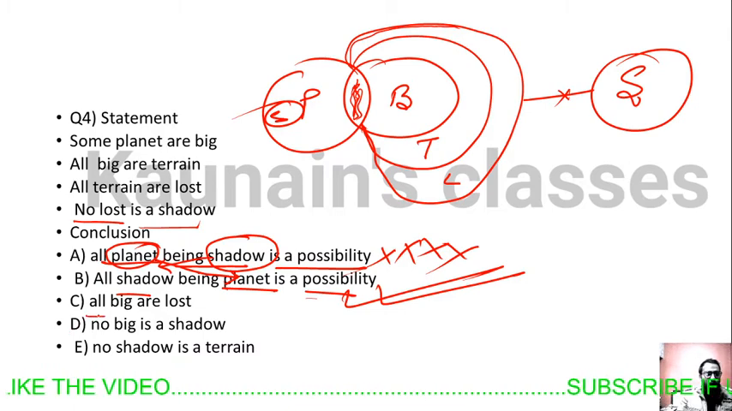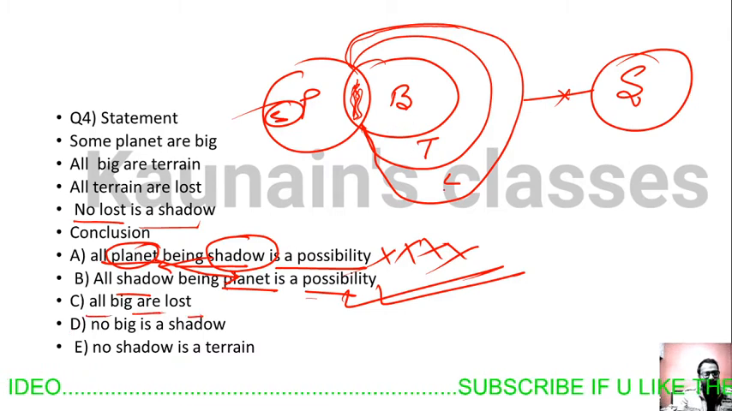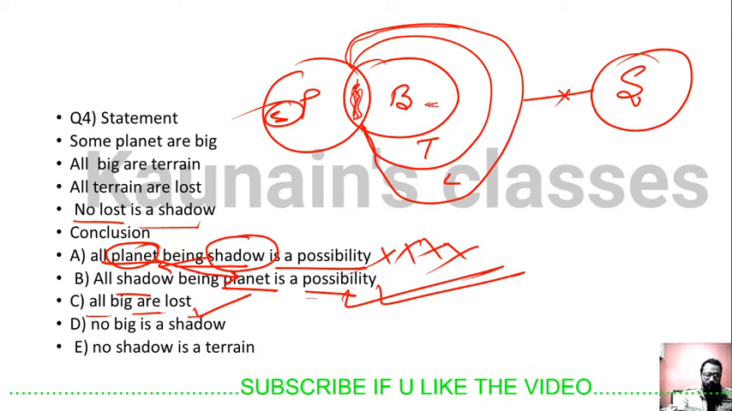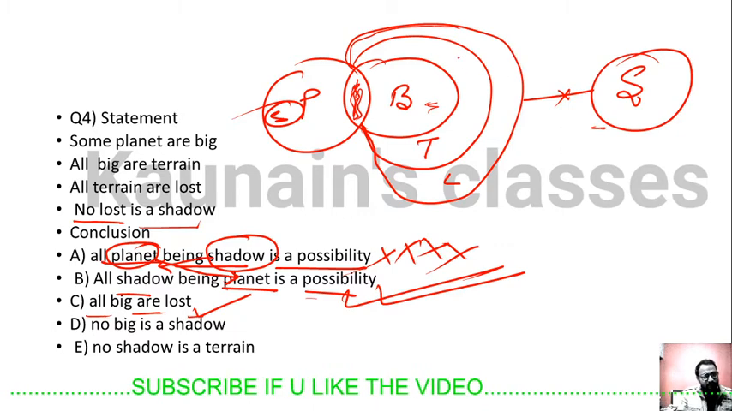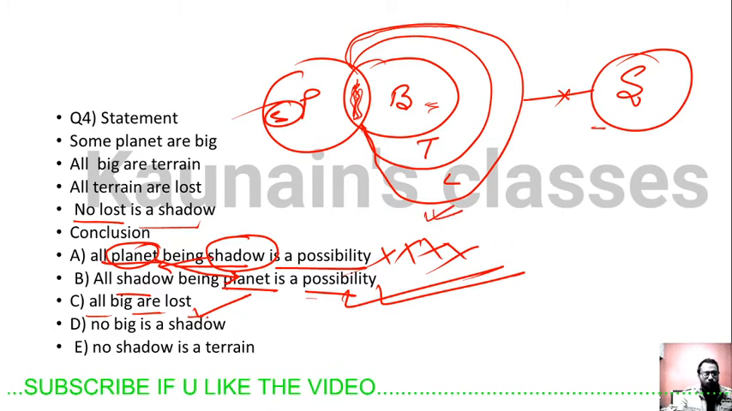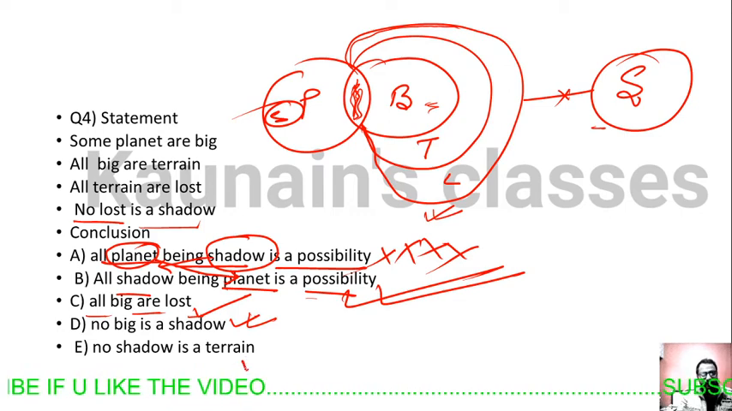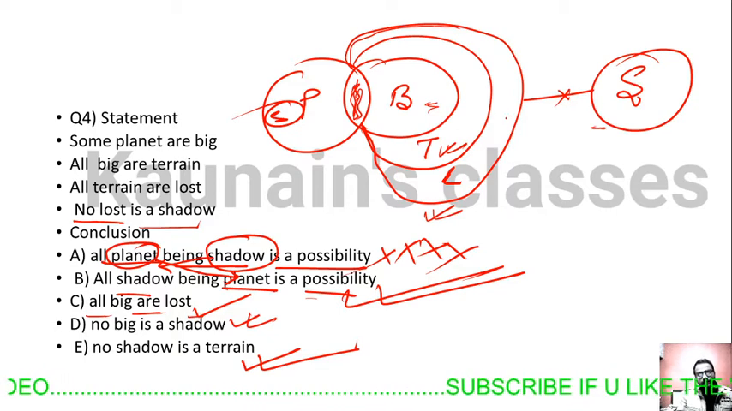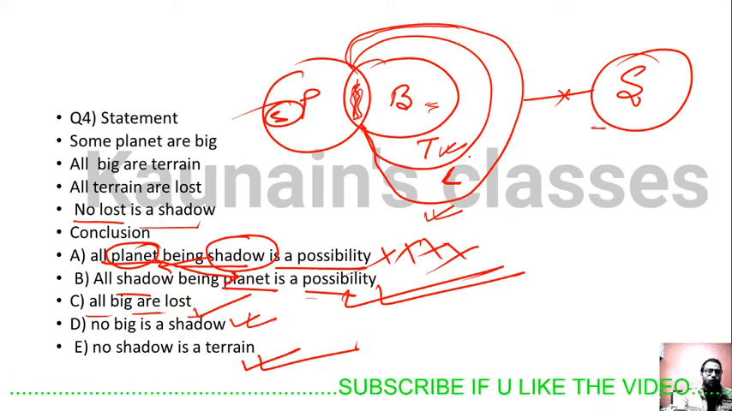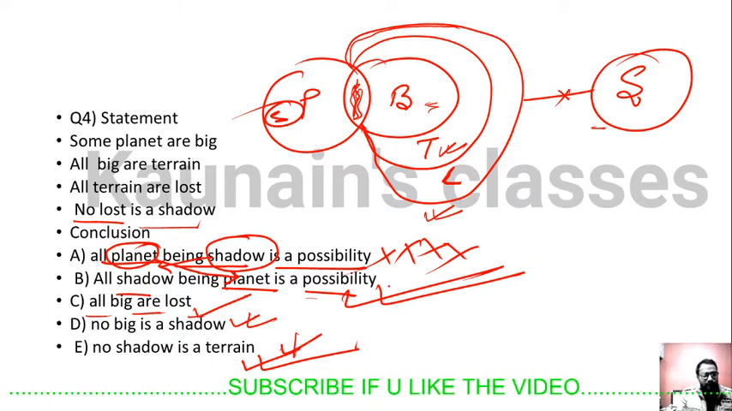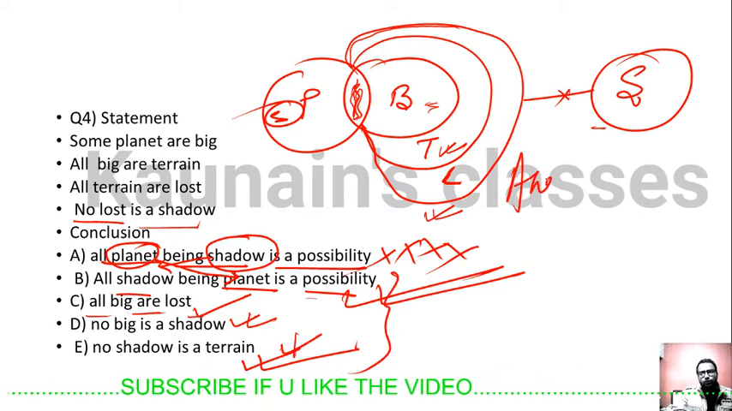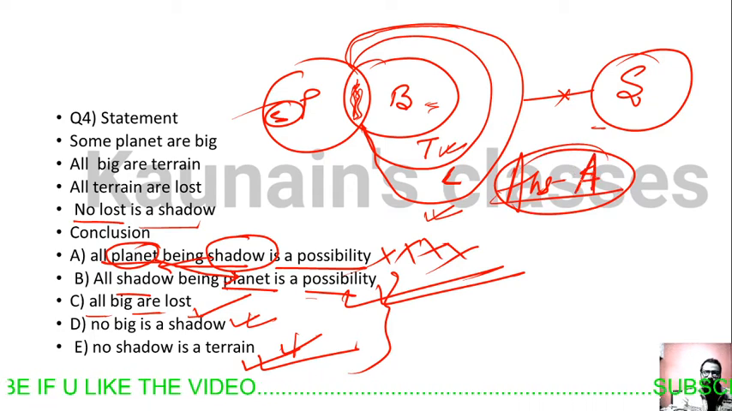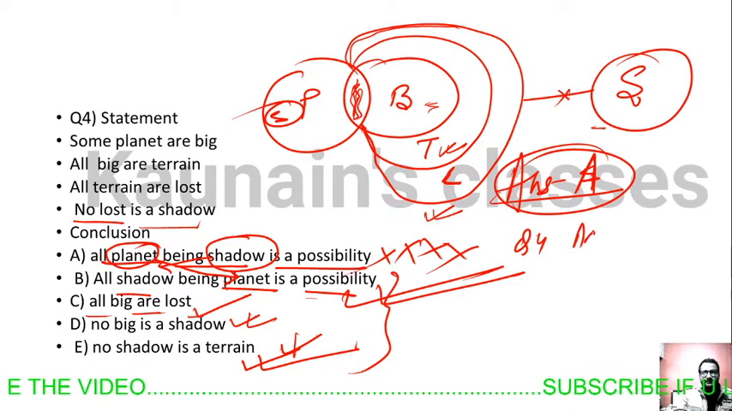Next statement, all big are lost. Yes, the big circle is inside the lost circle. No big is shadow, because big is inside the circle of lost. And no shadow is train. Yes, this is also true because train is inside the circle of lost, and since no lost is shadow, no train will be shadow. So all other statements follow. Our answer in this question, question number 4, is answer A.